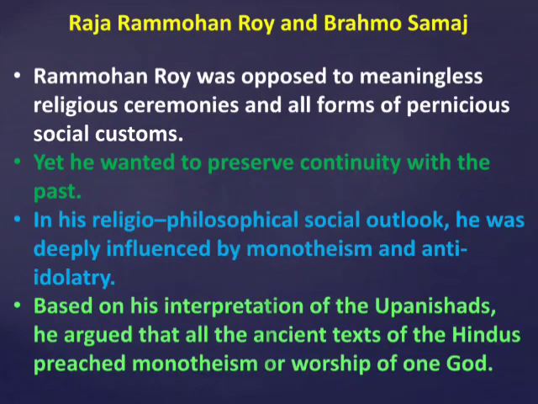His campaign played a key role in forcing the Governor General Lord William Bentinck to legislate the abolition of sati in 1829. With the effort of Raja Ram Mohan Roy and Lord William Bentinck, sati was abolished in the year 1829.